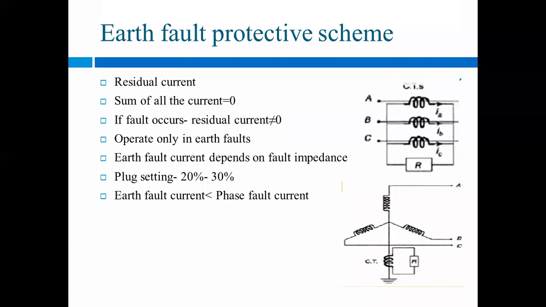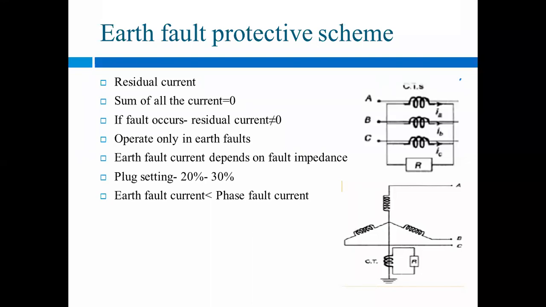These are not related only to the transmission line, but for different equipment also there may be such faults. If we take the transformer or any alternator, there may also be earth faults.